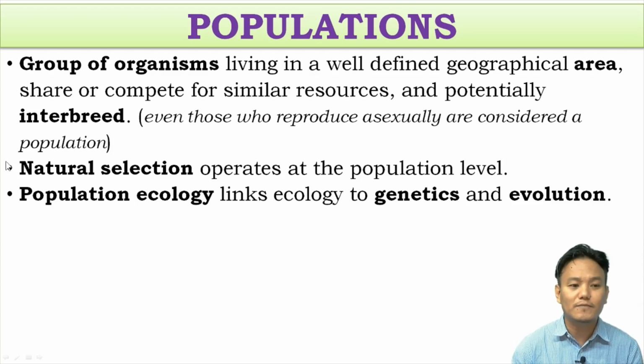Why do we say that? Even though natural selection acts upon an individual, if it favors the survival of that particular individual, that individual will create more progenies of itself. That means it will pass down its genes or alleles to its progenies. What will happen to the population? Inside the gene pool of that population, the frequency of that particular allele will increase. Because of that change in allele frequency, evolution will occur. That is the concept we brought forward from the chapter on evolution.